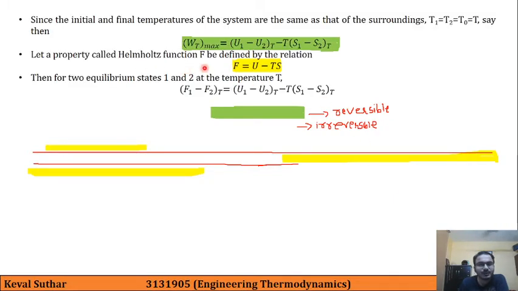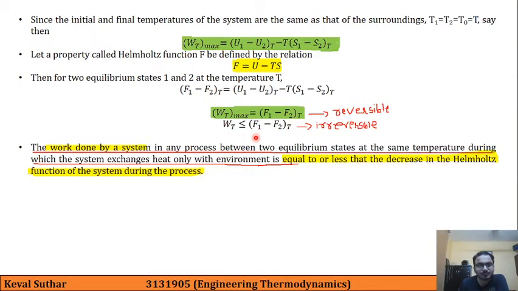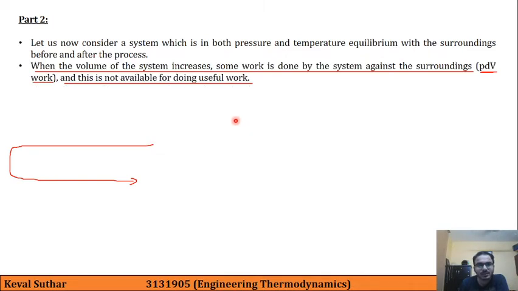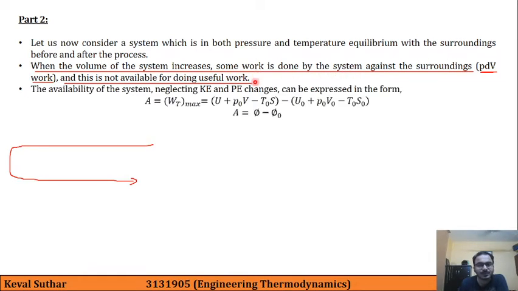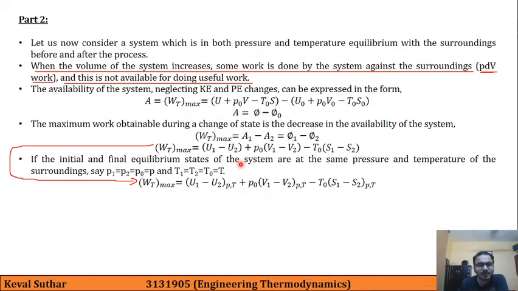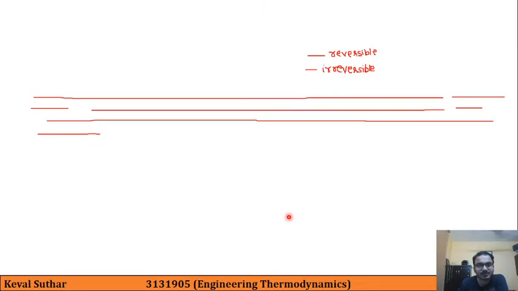And here we have defined the Helmholtz function f, which is u minus Ts. Then in the second case we are considering that the system is in both pressure and temperature equilibrium with the surroundings before and after the process. So this is the availability function, and we have defined the Gibbs function as h minus Ts.